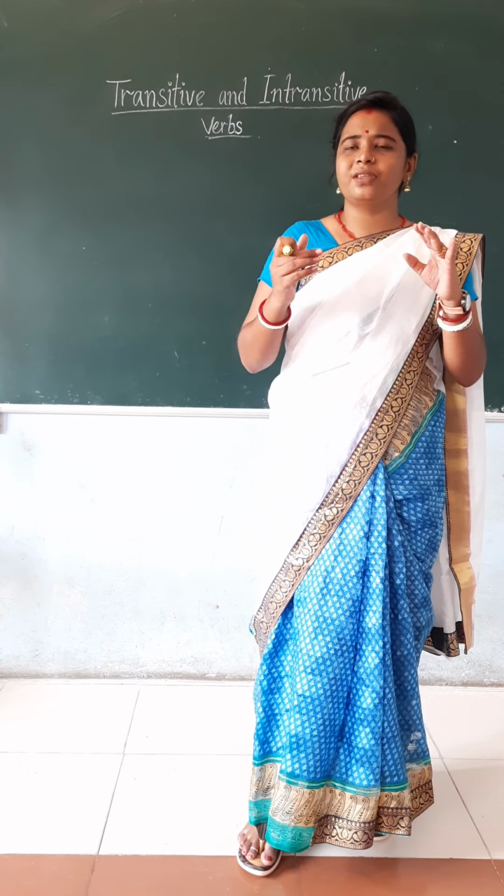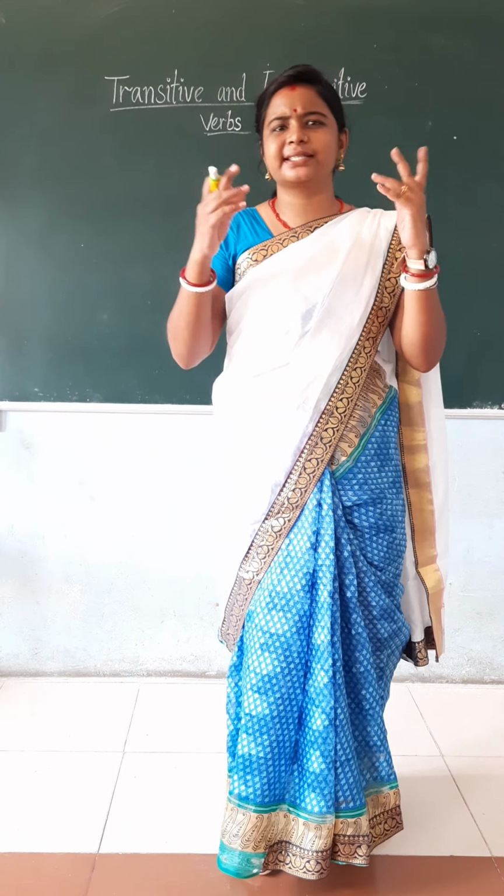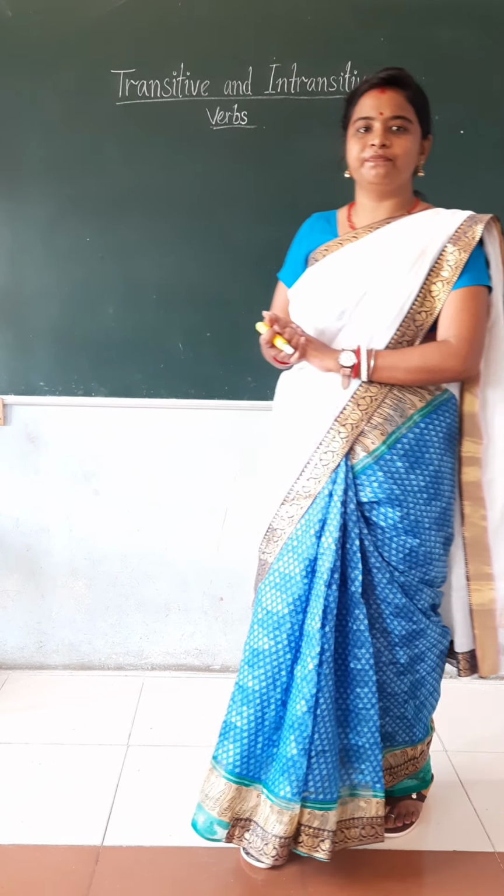But the problem is sometimes we don't understand what is direct object and what is indirect object. It creates confusion sometimes. So let us understand it in an easy way, okay?